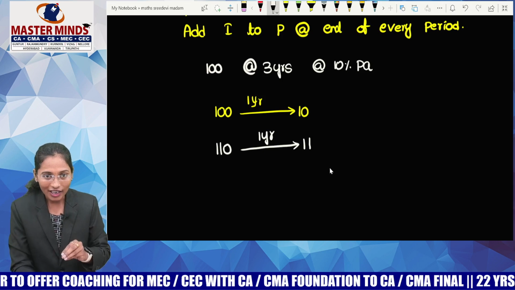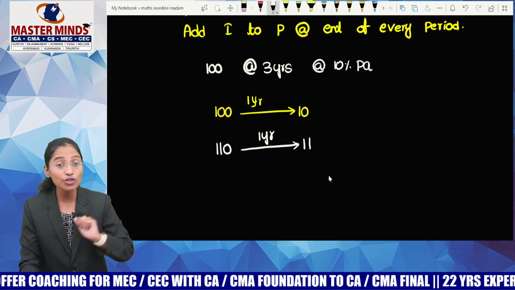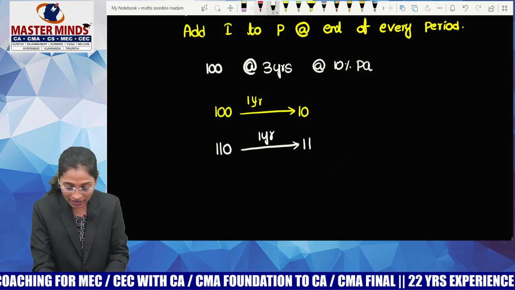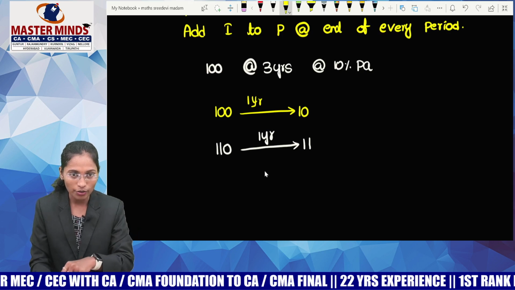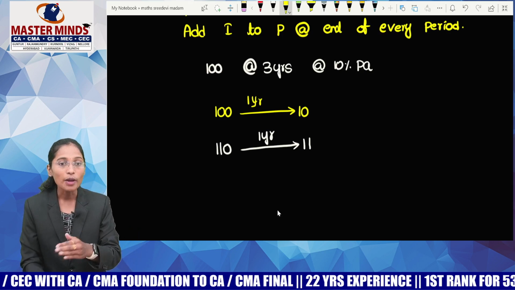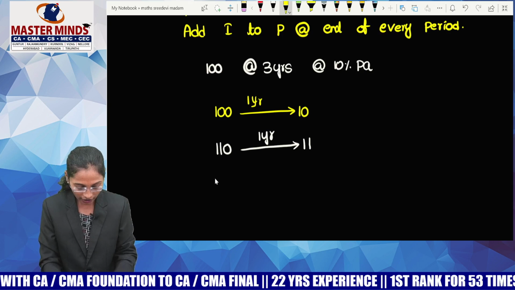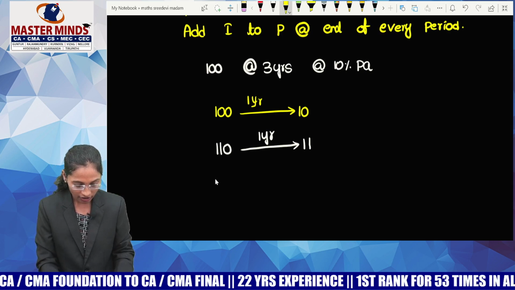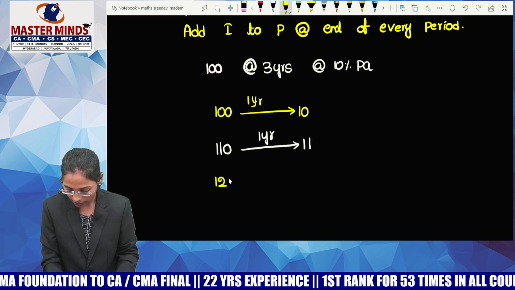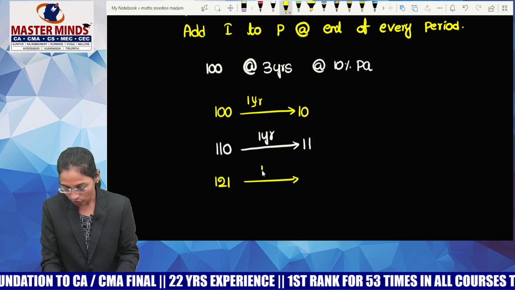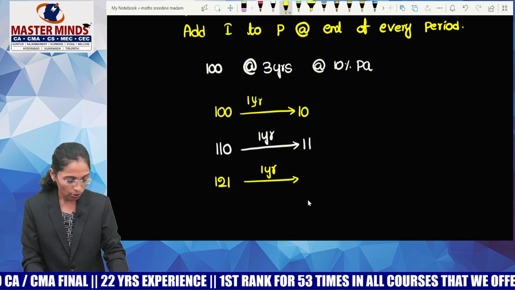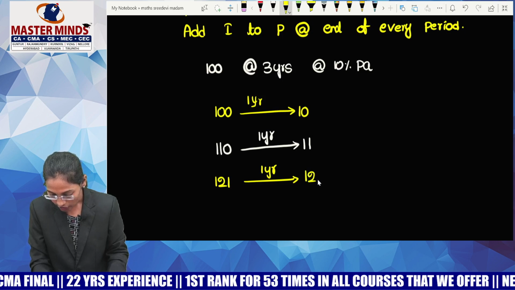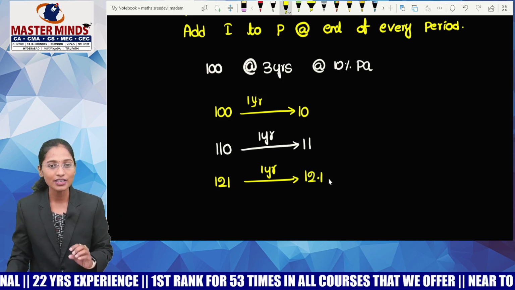So we are done with calculating interest. Again, we'll add this interest to the principal. No, because the word compounding itself says that you should add interest to the principal after the completion of the period. Now the period is over. So please add interest to the principal. 110 plus 11, which is 121. Again 1 year, no? So 121 into 1 into 10%. How much? 12.1.